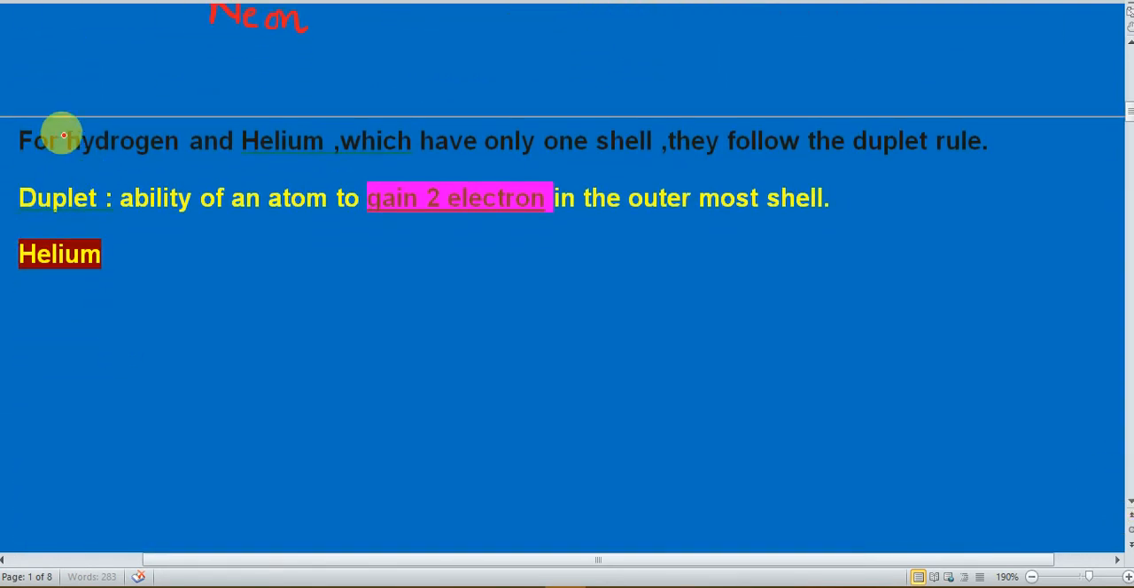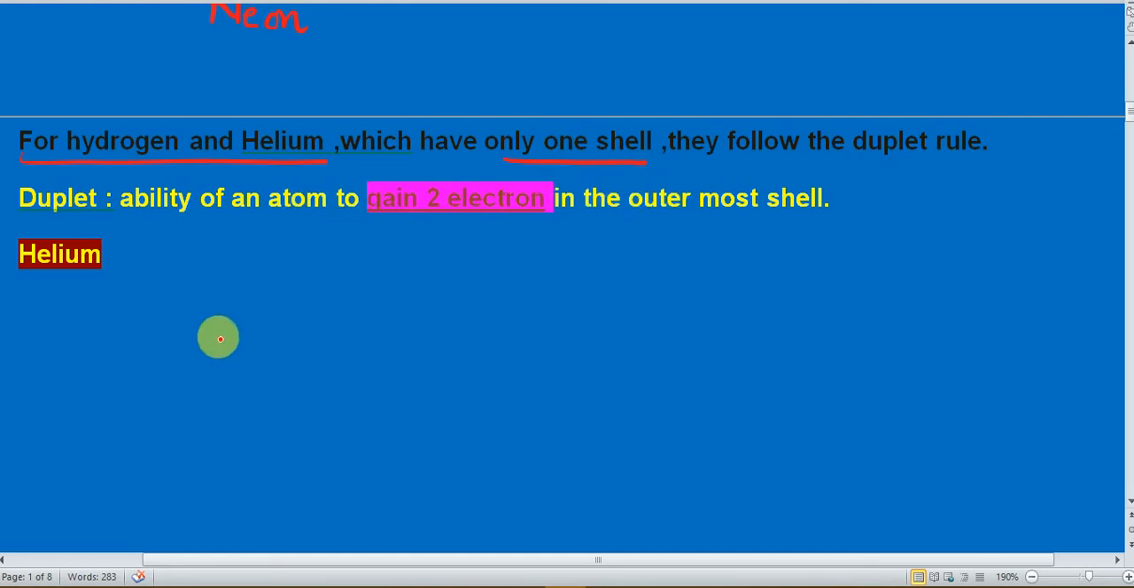For hydrogen and helium, this is very important. For hydrogen and helium, which have only one shell, they do not follow the octet rule. They follow the duplet rule, because the first shell is the very small shell, and the first shell has ability to gain only 2 electrons. So for hydrogen and helium, they will not follow the octet rule, they will follow the duplet rule. Why? Because they have only one shell. What is duplet rule? Ability of an atom to gain 2 electrons in the outermost shell.